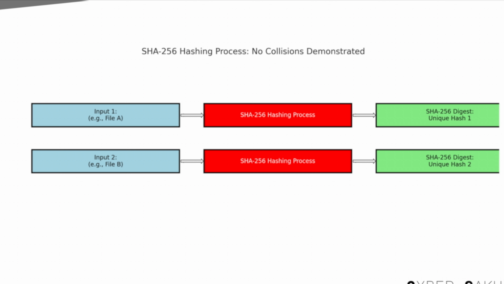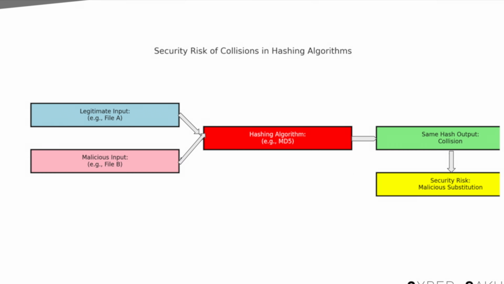SHA-256 also uses 64 rounds, but its maths is more advanced with a larger set of constants. This makes finding collisions far harder. Collision is a security risk because it allows attackers to substitute bad data for legitimate data without detection. It will become clearer as we progress in this video.